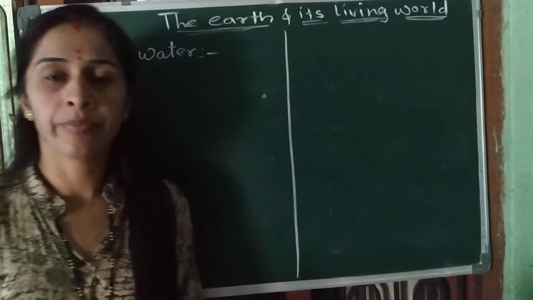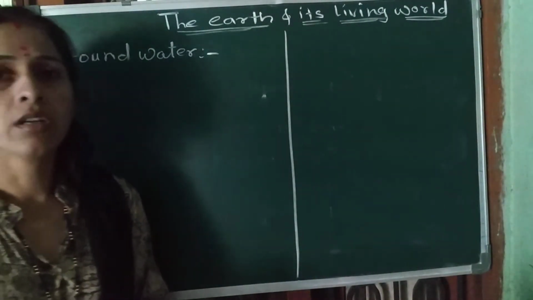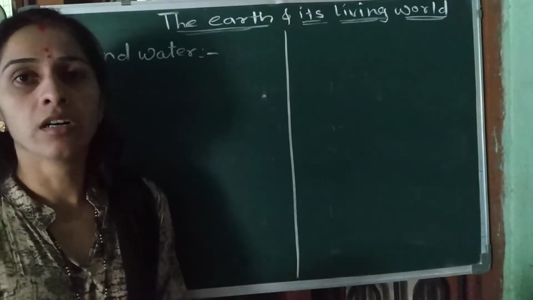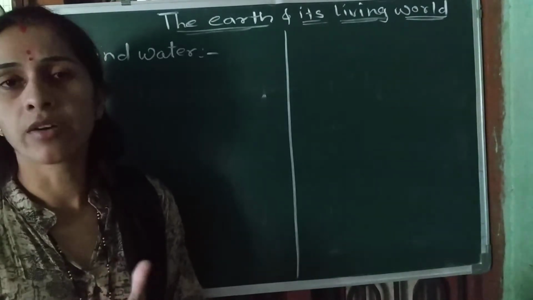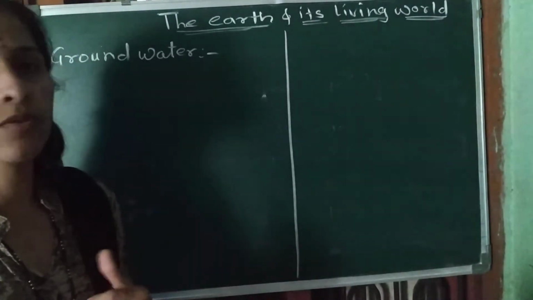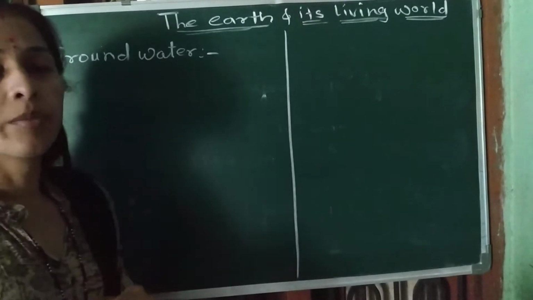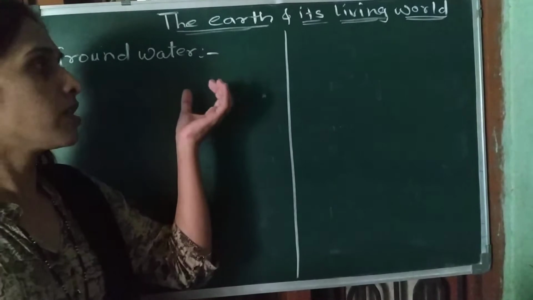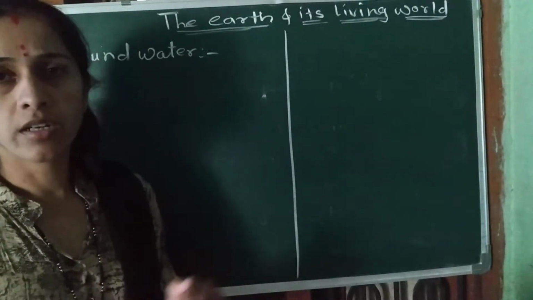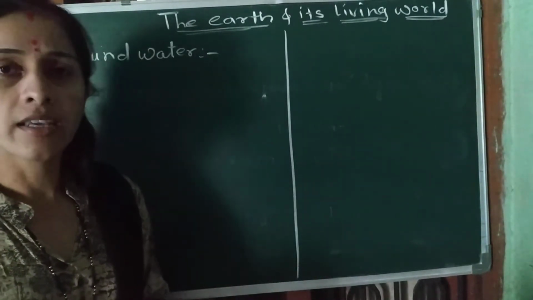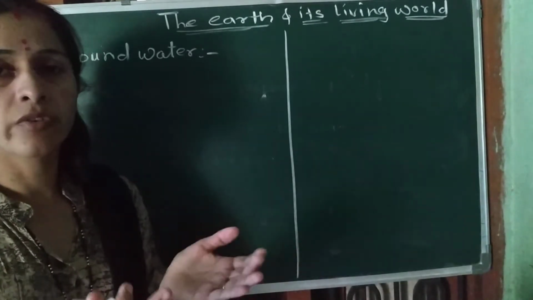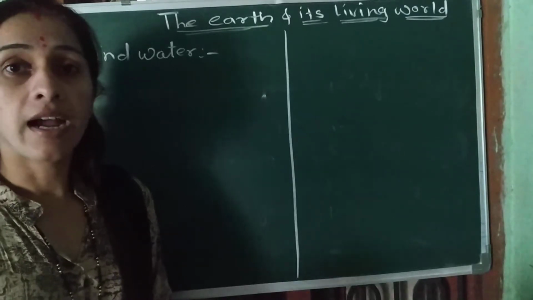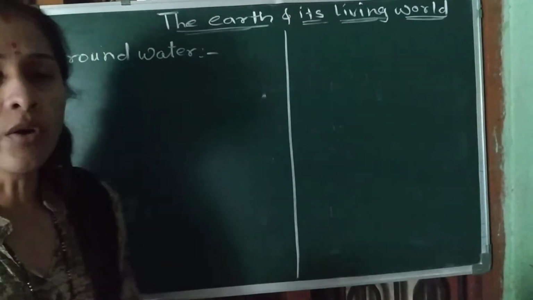Good morning, students. In the previous lecture we saw about the hydrosphere. In that we saw the water bodies present on the earth, and surface water. Today we are going to study groundwater. Besides surface water, there is water present under the ground, under the rock. That water is called groundwater. It means the water which is under the ground, below the earth's crust.